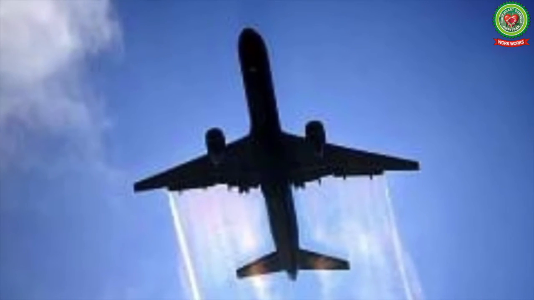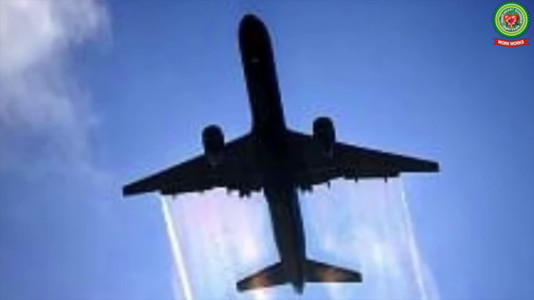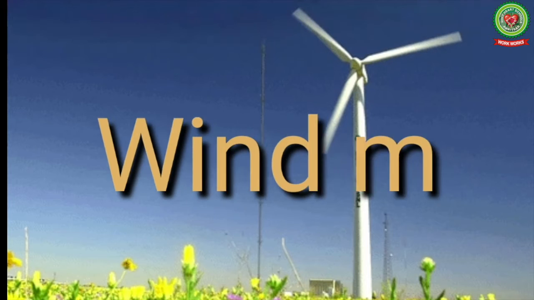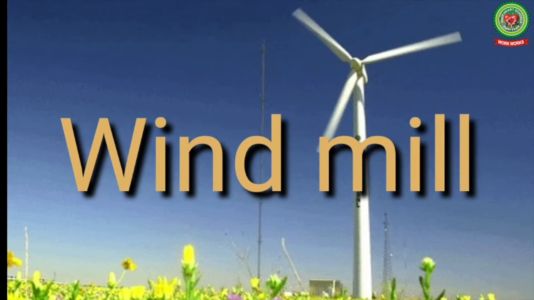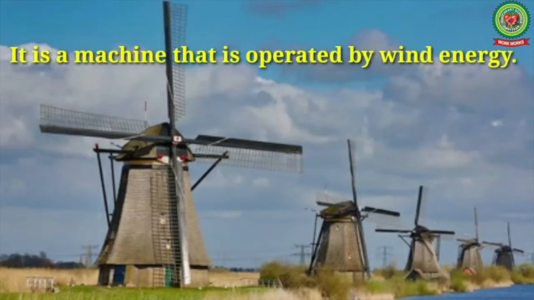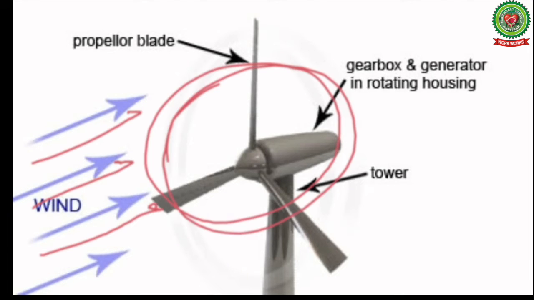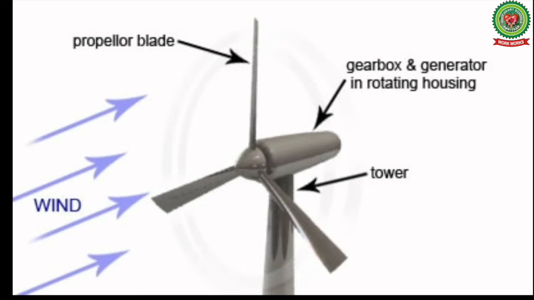Students, wind energy is used for flying of aeroplanes and electricity is also produced from wind energy by the machine windmill. Let's study about the windmill. Windmill is a machine that is operated by wind energy. It is simply a large fan which moves when wind blows over it. The blades of windmill are designed to create a pressure difference when wind strikes them. This pressure difference rotates the blades.